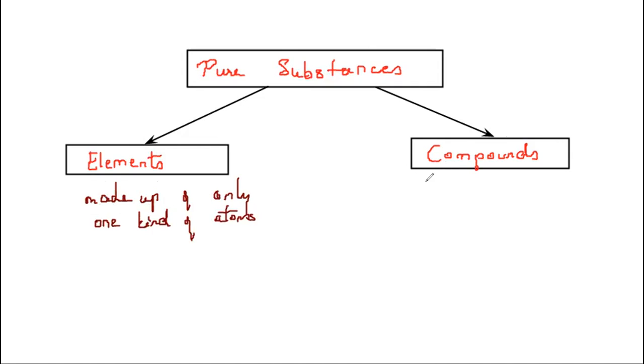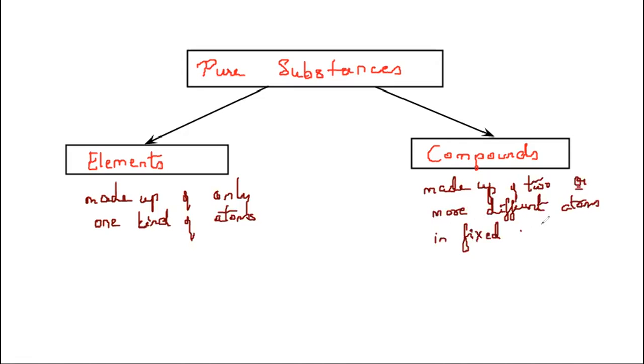What are compounds? Made up of two or more different atoms in fixed composition. So the chemical composition remains fixed, like water, then you have carbon dioxide, then you have methane. These are all examples. So I'll write here examples.